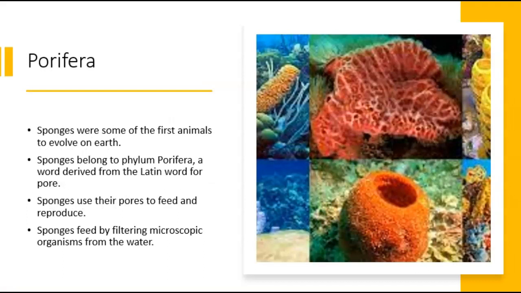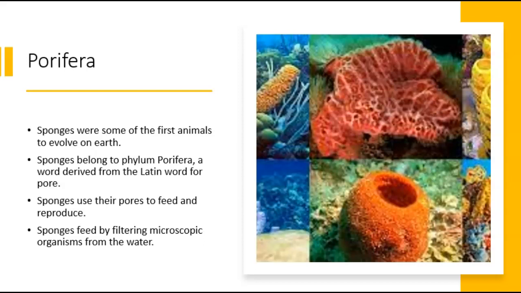Okay, so let's continue with our sponges. They are Porifera, right? And you can see that word pore in there. They are covered in pores. These were the first animals to evolve on Earth.